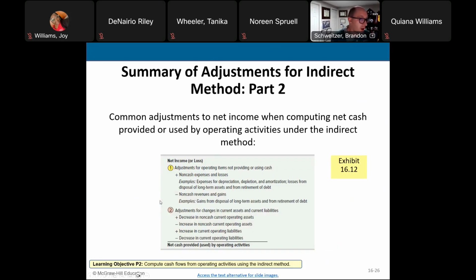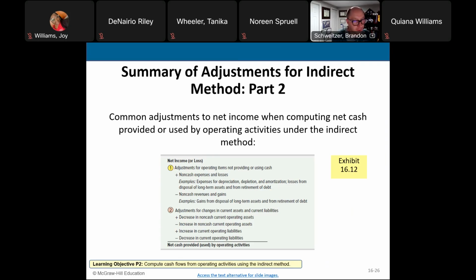This is just a nice summary of how it works. Again, it's a two-step process. The first thing we're doing is looking at the operating items without cash involved. So we add in the expenses and losses and subtract out the revenues and gains. And that's step one.